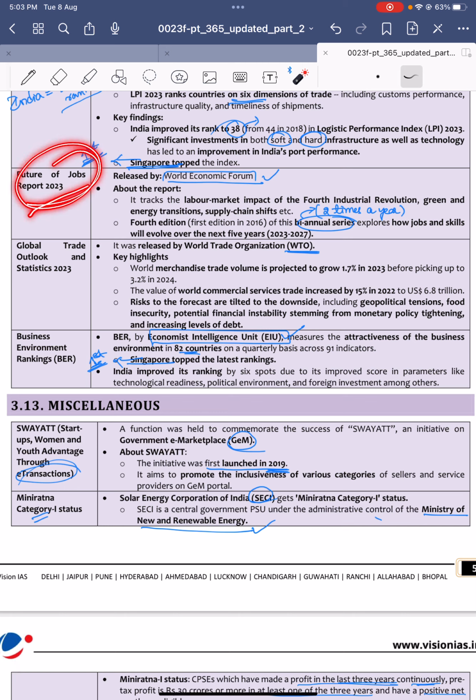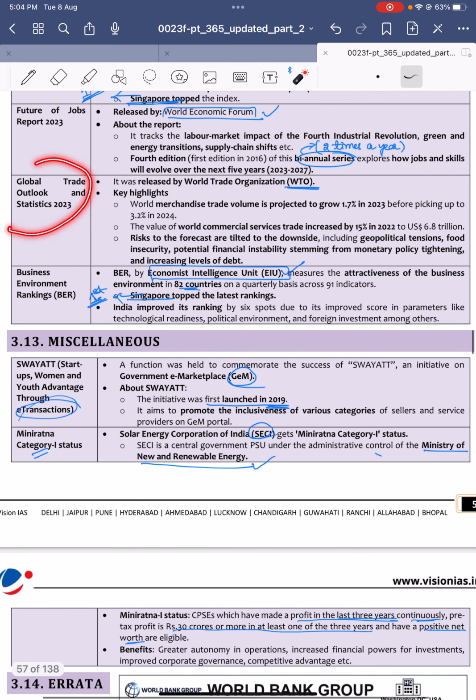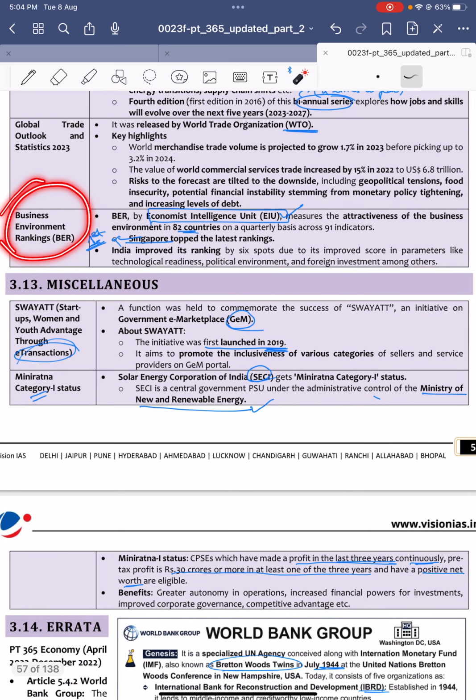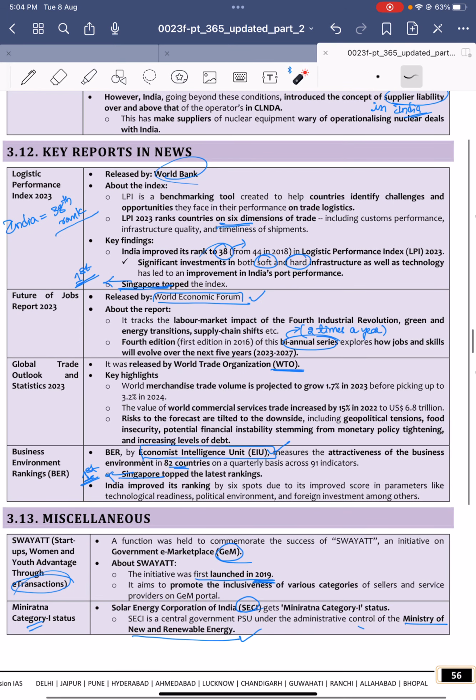Future of the Jobs Report 2023 was released by the World Economic Forum, and it is biannual. Biannual means 2 times a year. Okay. Next, Global Trade Outlook and Statistics Report was released by the World Trade Organization, and Business Environment Rankings (BER) was released by the Economist Intelligence Unit, under which Singapore ranked top among around 82 countries. So just remember these things.